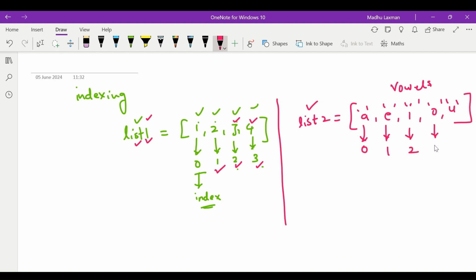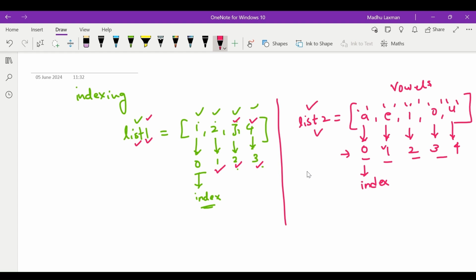The position of O is index 3. The position of U is index 4. These are the positions, or we can say indices. A is at index position 0 in list2, and E is at index position 1 in list2. Likewise, we have to check the indices. Indices is the plural of index.